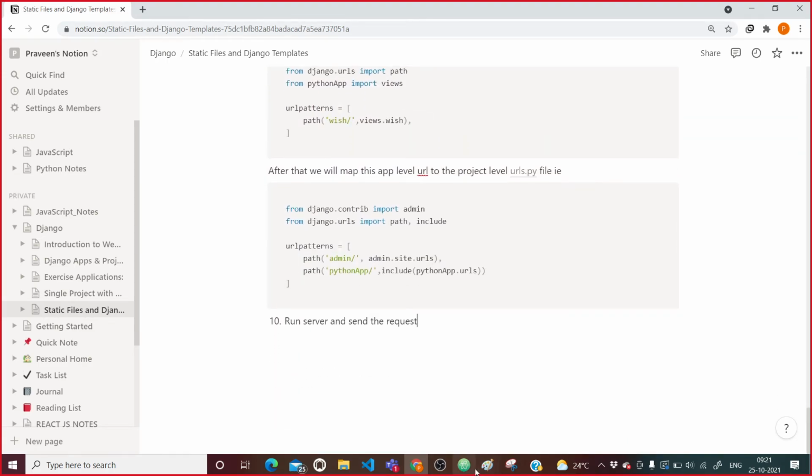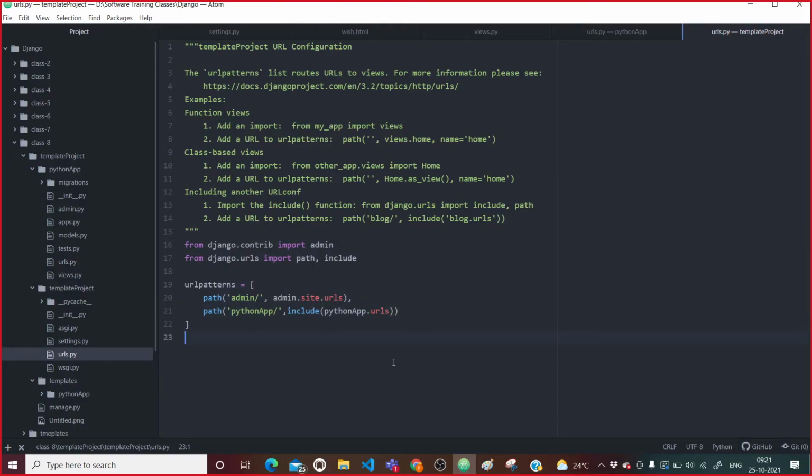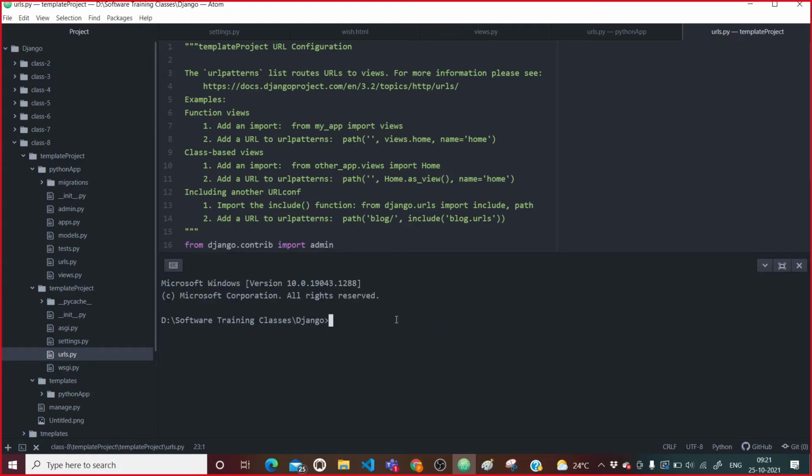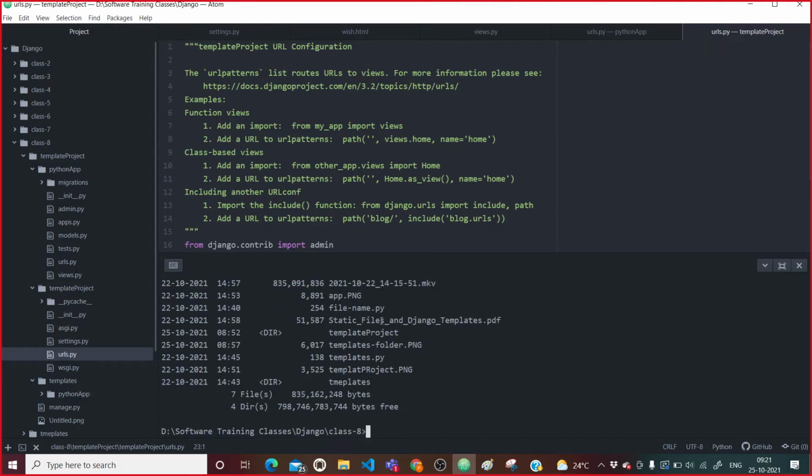So we have completely finished our template application. Now to cross verify, we will run our application. After coming here we will say cd class 8. In this class 8 we will check if we can access the manage.py file or not. As of now we are not able to access it, so we need to go inside this template project.